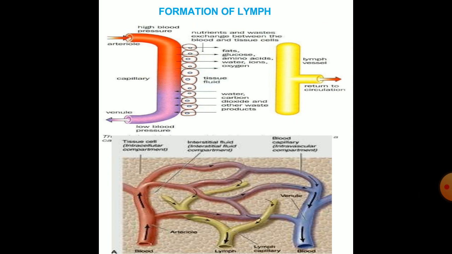This will result in extravasation of the tissue fluid. This extravasated tissue fluid is known as lymph, which is carried by the lymphatic vessel. This lymphatic vessel again returns this fluid to the circulation at the venous end.